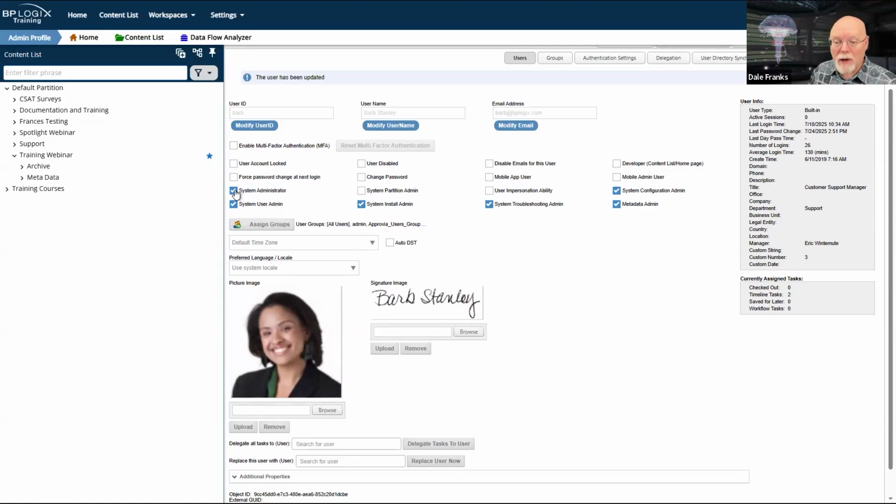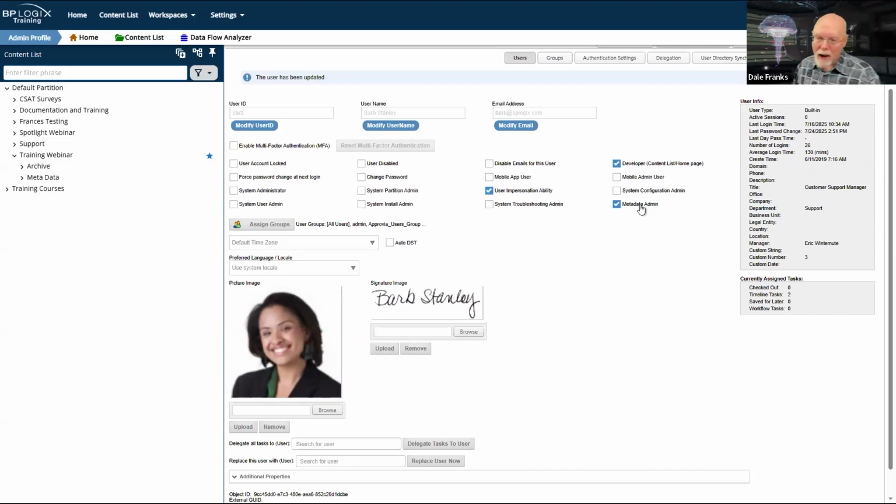But let's say you're not a system administrator and you don't want to give general system administrator privileges to one of your developers. Well, you can set someone as a developer and, of course, give them user impersonation ability, and you can make them a metadata admin.